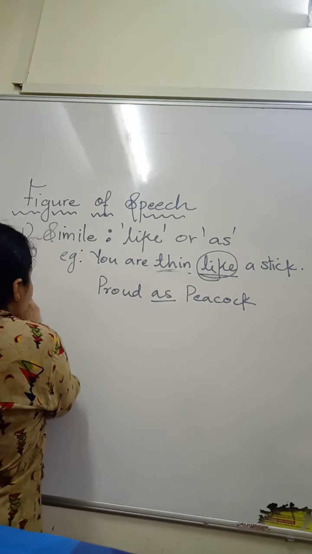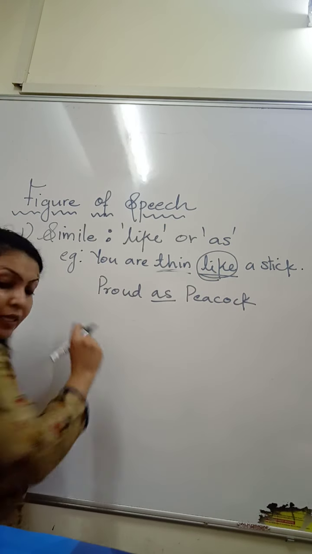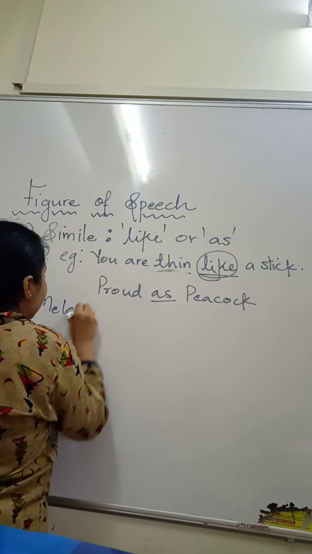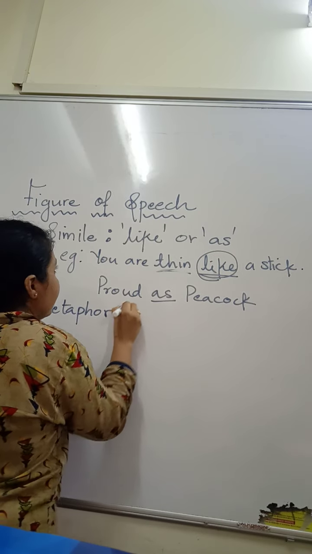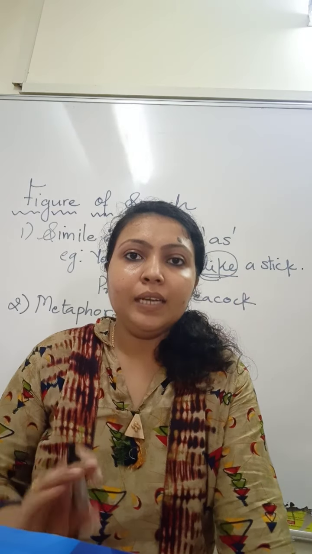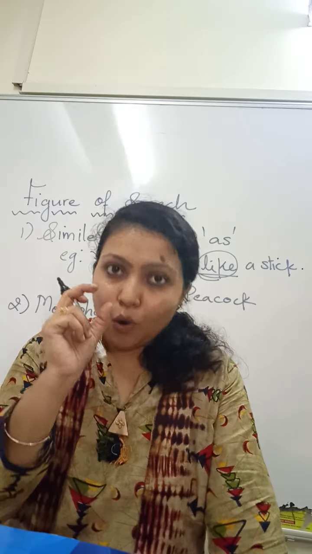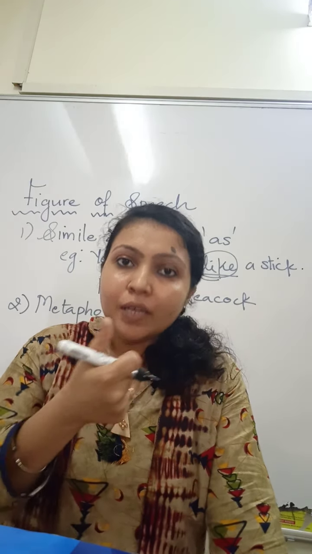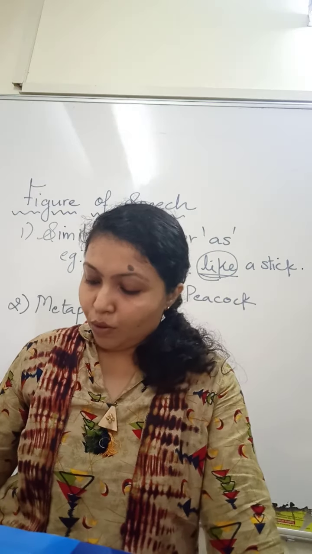The second one is metaphor. In simile, we do direct comparison by using the word like or as. In metaphor, we do indirect comparison without using the word like or as.